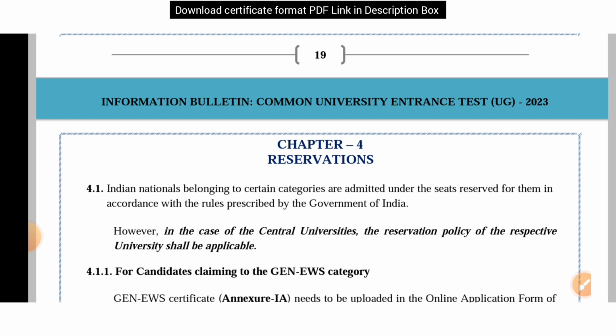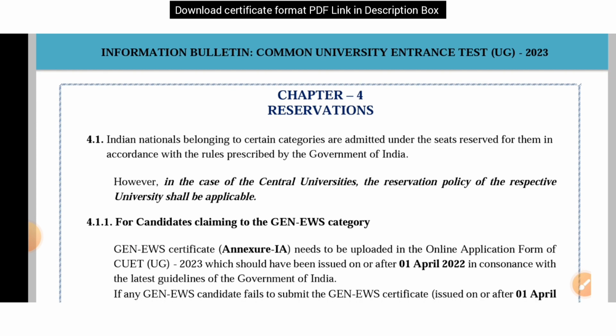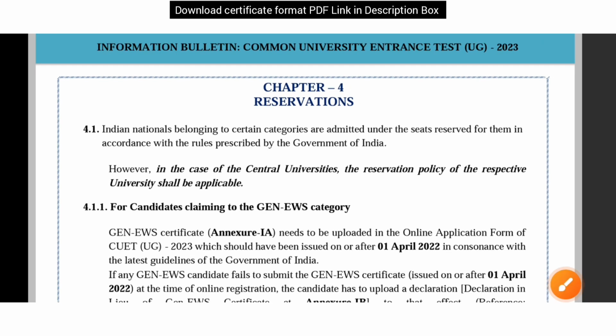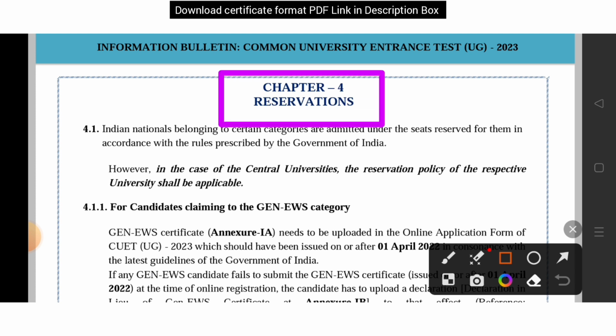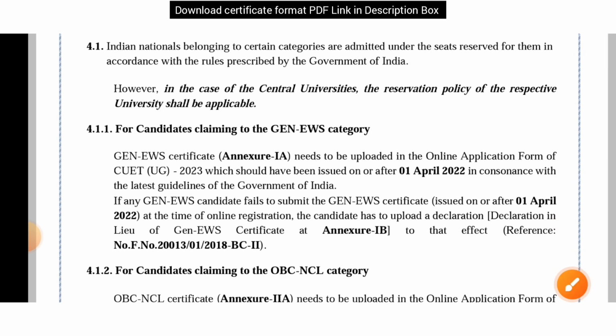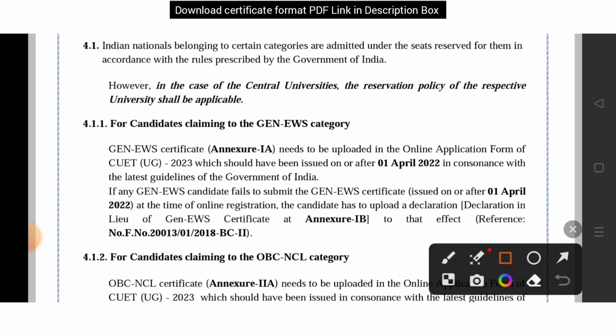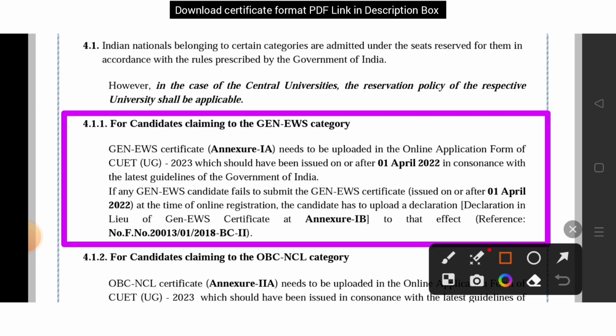See, this is the page. You can see that chapter 4 of the official notification PDF. Okay, so here you can get the criteria that how you will avail the EWS reservation. You can see that clause 4.1.1 for candidates claiming to the general EWS category.